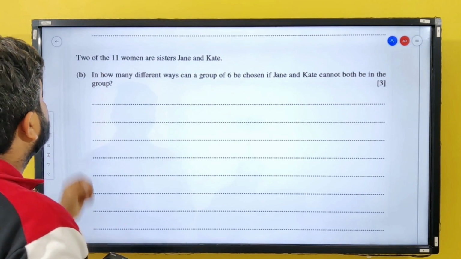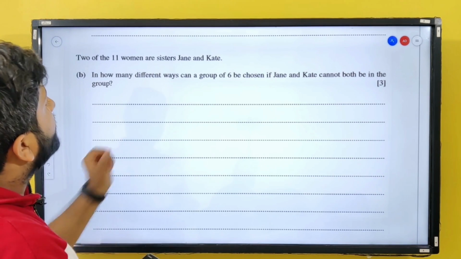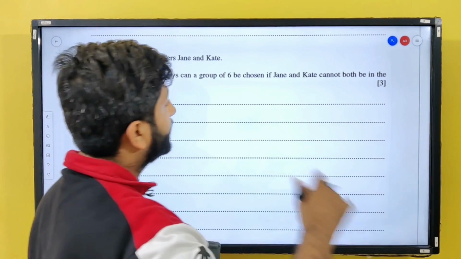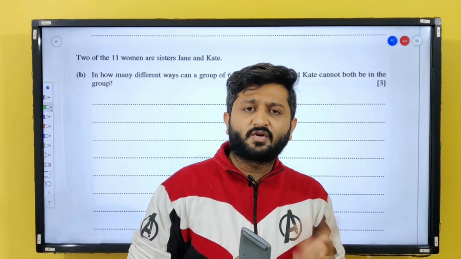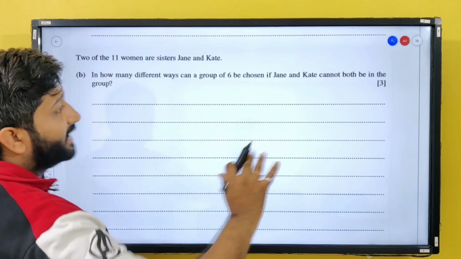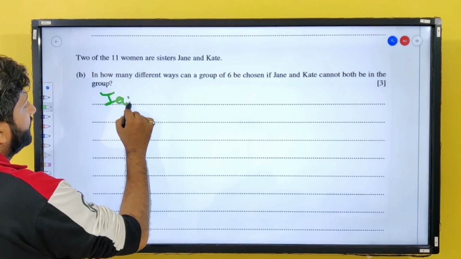Next question. 2 of the 11 women are sisters, Jane and Kate. In how many different ways can a group of 6 be chosen if Jane and Kate cannot be in the same group? I think there are multiple ways of solving this. First, let me take a group where there is Jane.